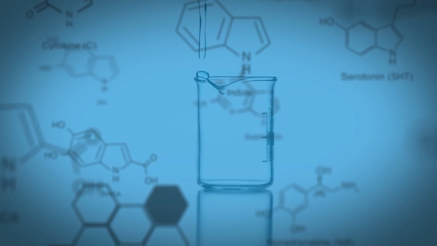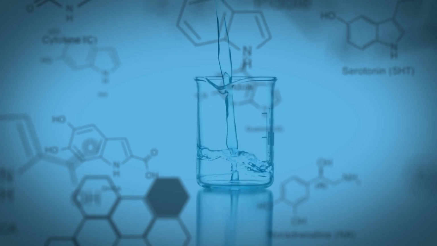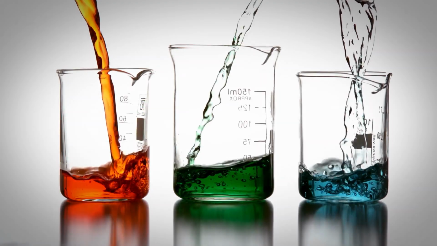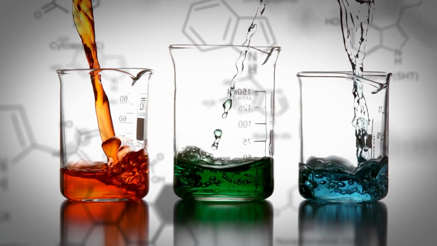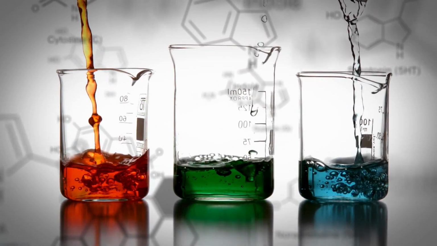Chemical changes are a bit more dramatic. These changes result in the formation of new substances with different properties. In a chemical change, a new substance is formed. This process often involves a chemical reaction, where the original substances are transformed.